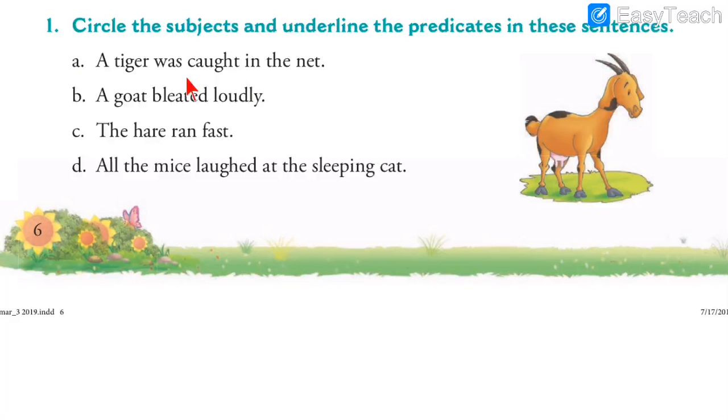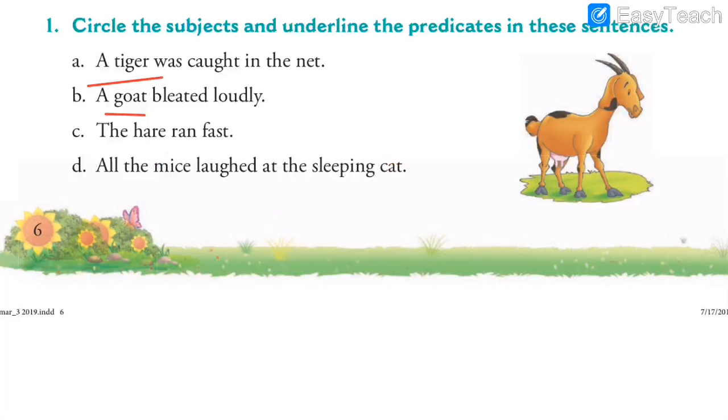For example, I will take one or two sentences so that you can recall. A tiger was caught in the net. So, who was caught in the net? A tiger. So, that is the subject, and the rest of the sentence is predicate. Then, a goat bleated loudly. See, the goat is over here. Maybe she was hurt, so she bleated loudly of pain. So, what is the subject? A goat, and the rest of the sentence is predicate. So, this way you have to identify the subject and predicate.